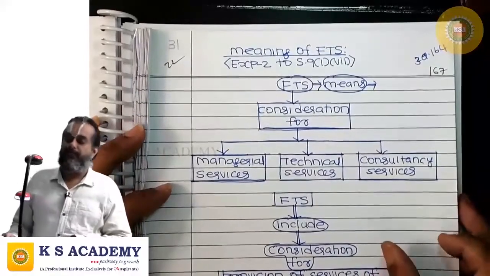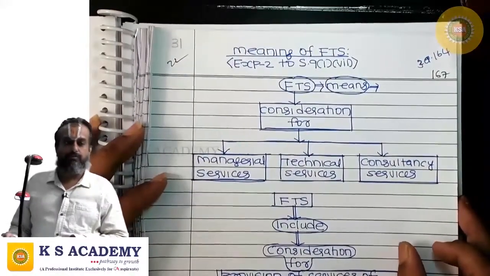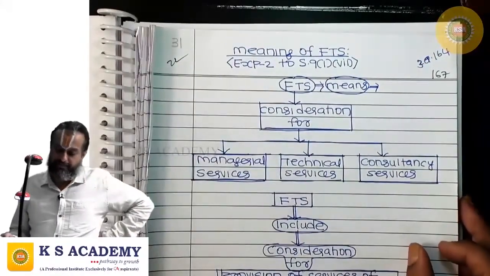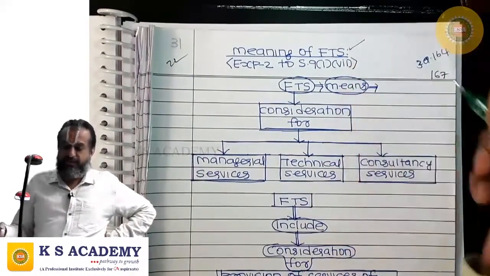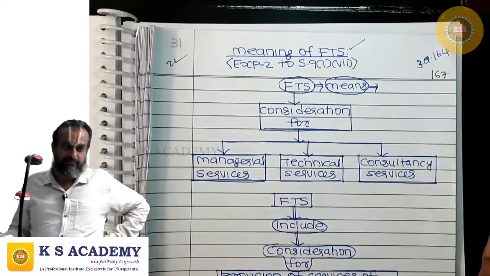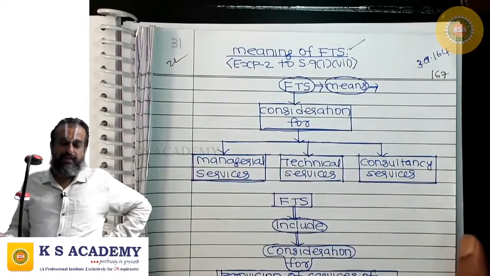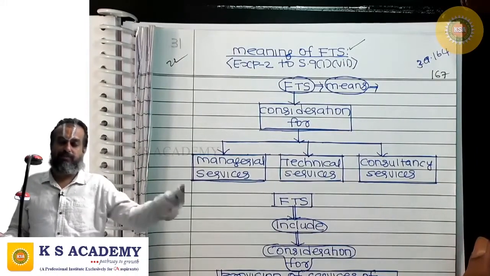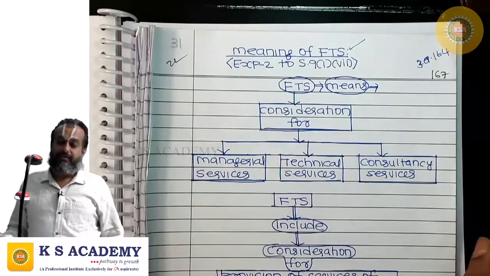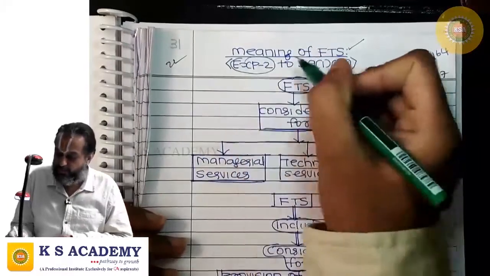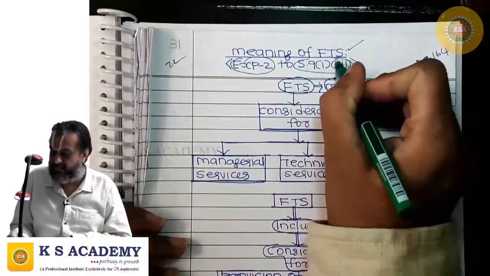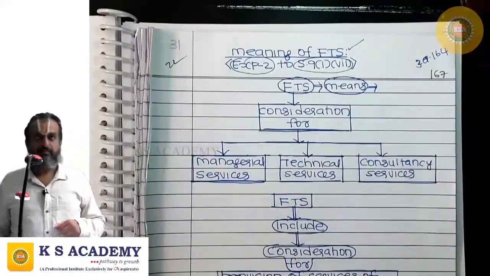The term fee for technical services is used in 194J, and it is also defined in the explanation to 194J. The explanation requires us to import the meaning of the term fee for technical services from explanation 2 to section 9(1)(vii).